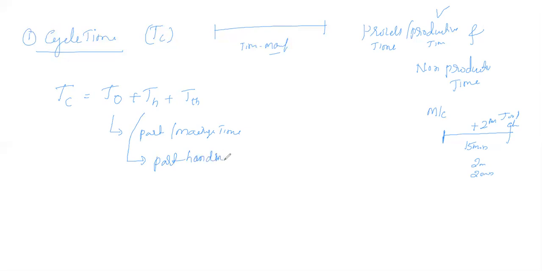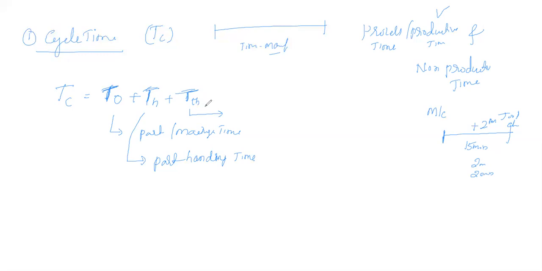Part handling time. So what do you mean by part handling time? Before starting any operation, we need to take the raw material or the piece onto a machinery. After the completion of that, we need to take the same part and place it somewhere. That is nothing but the handling time. Apart from the machining, if you are carrying the part for loading or unloading, it is called part handling time. And this is T of PH, with capital T's. So T of O, T of H, and T of PH.